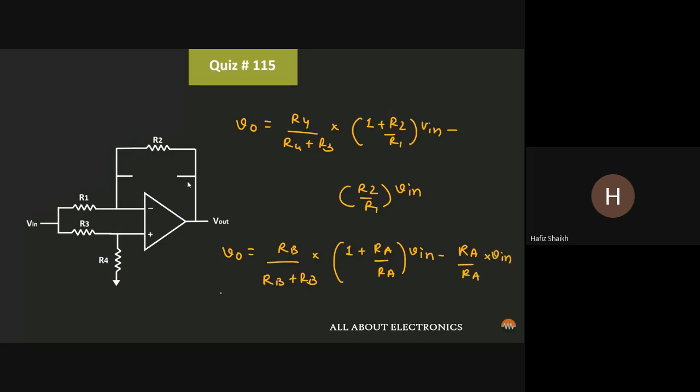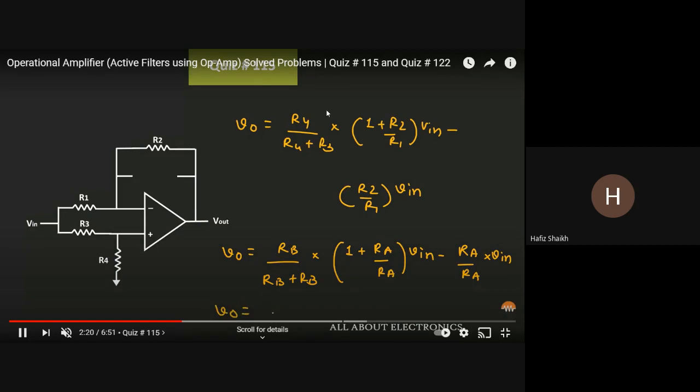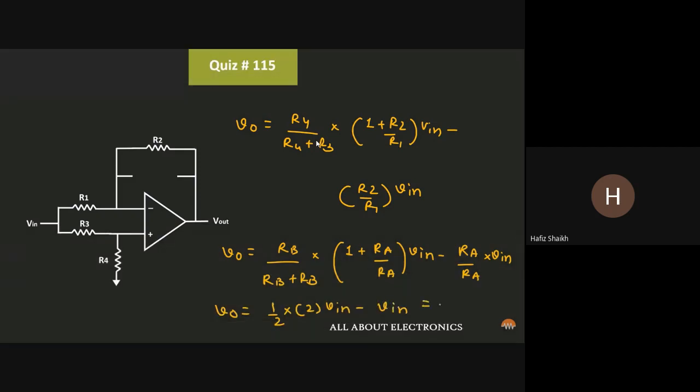We will substitute the values of R1, R2 and R3, R4 over here. As R4 and R3 are RB, we have substituted that V naught is equal to 1 upon 2 into 2 V input minus V input, that is equal to 0. So it comes out to be 0.